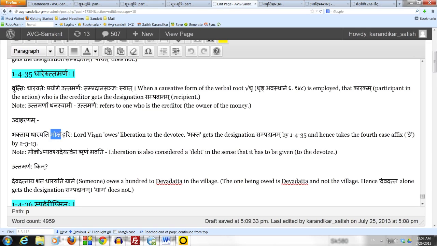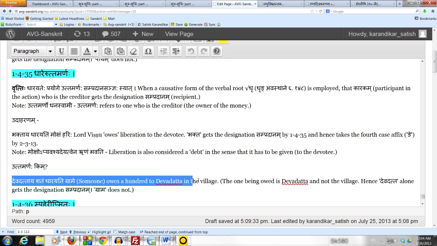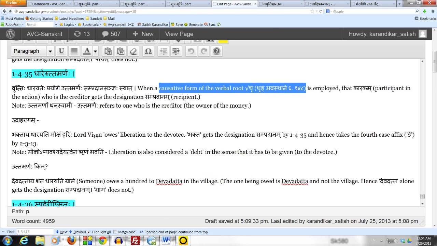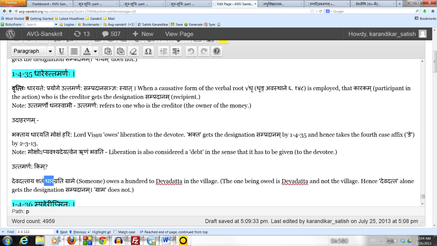Now, why does the sutram say Uttamarnaha? Uttamarnaha kim? Devadattaya shatam dharayati grame. Someone owes 100 to Devadatta in the village. The one being owed is Devadatta and not the village. So even though a causative form of the verbal root dhru has been used, grama does not get a sampradana sanya because the village is not being owed.